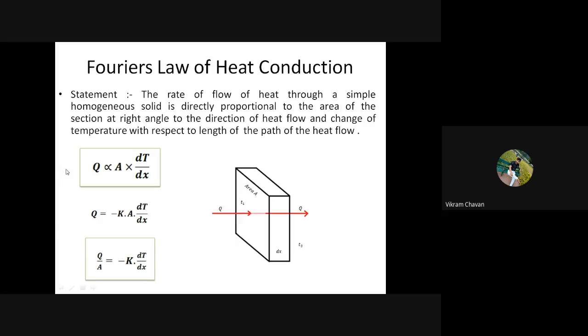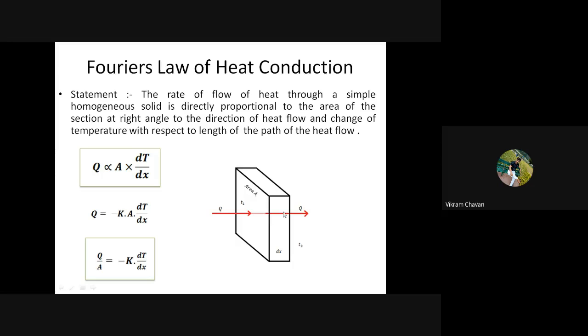Now we come to know that the heat transfer rate is directly proportional to the perpendicular surface area and the temperature difference with respect to length of path of heat flow.